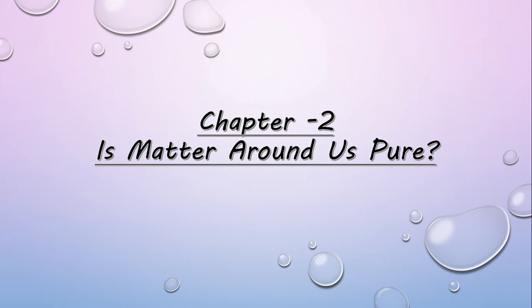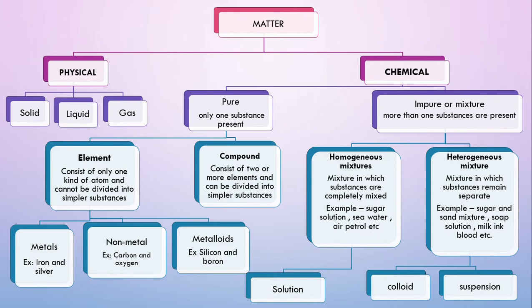As you know, there are many things around us, but we don't know whether they are pure or not. Through this chapter, we can identify pure or impure matter. By this flowchart, you can understand matter is classified in two ways.